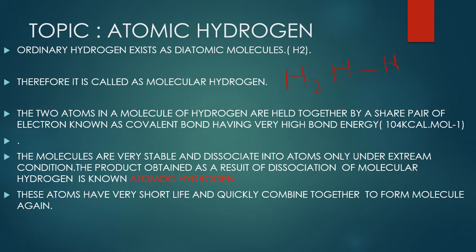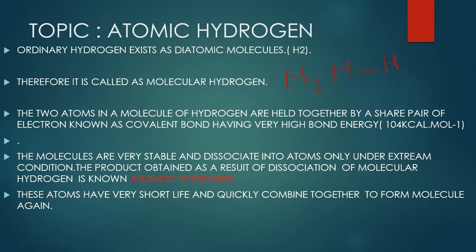This is the point which I have discussed right now. The H2 molecule is quite stable, and if we have to break it, we need extreme conditions, and along with the extreme conditions we need this amount of energy, which is the bond dissociation energy of the hydrogen molecule, that is 104 kilocalories per mole. When this is provided to molecular hydrogen, it dissociates into atomic hydrogen.